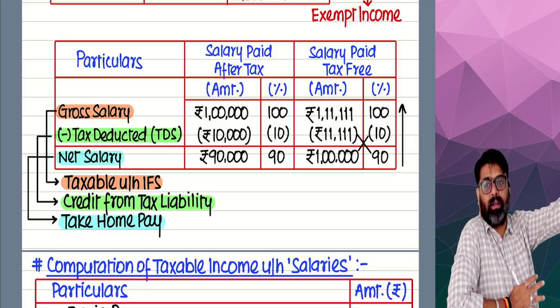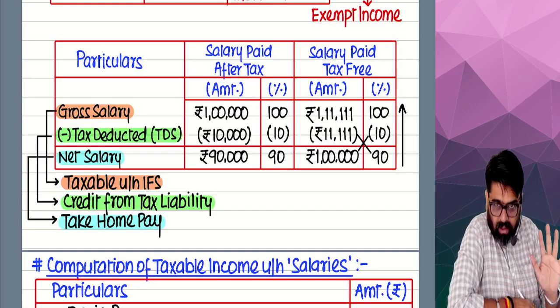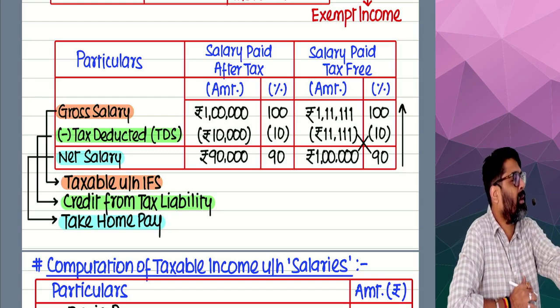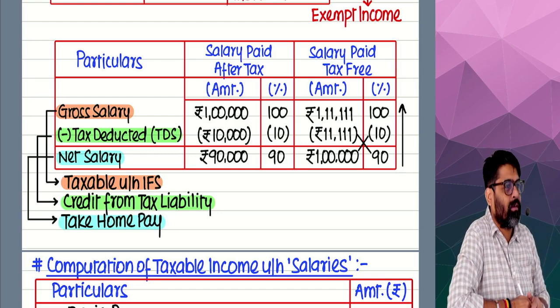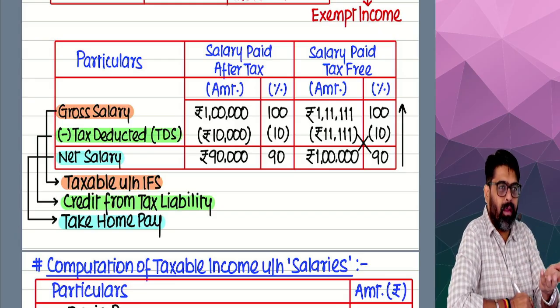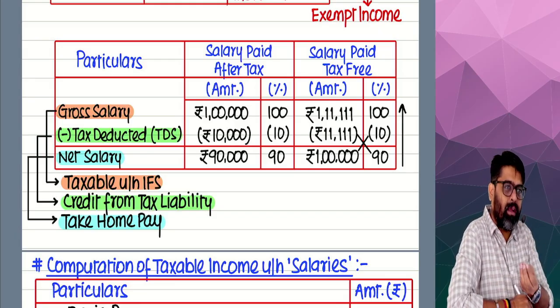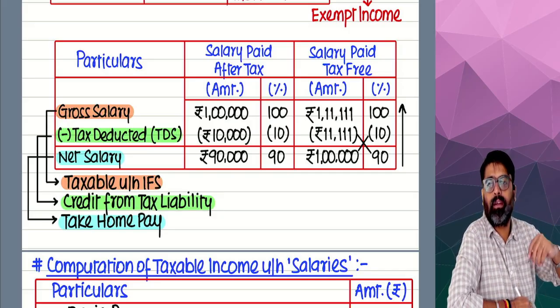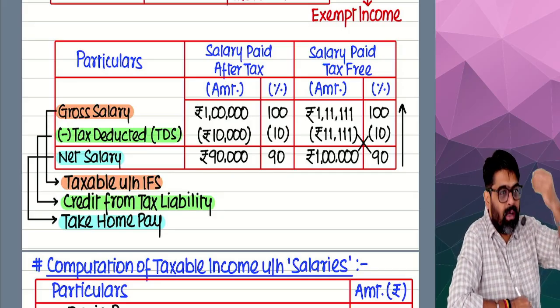In the assessment year, will she have enough money to pay the tax? She might have already spent that 1 lakh rupees. If you are an employee earning a salary, some will go to pay rent, some to the tuition fees of the children, grocery expenses, electricity expenses.